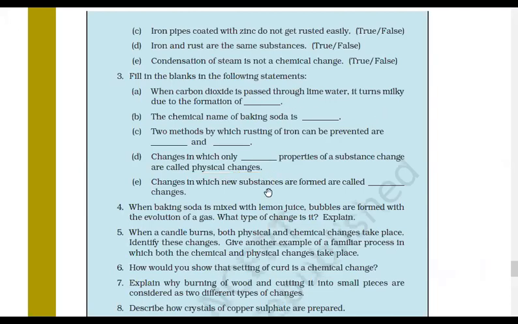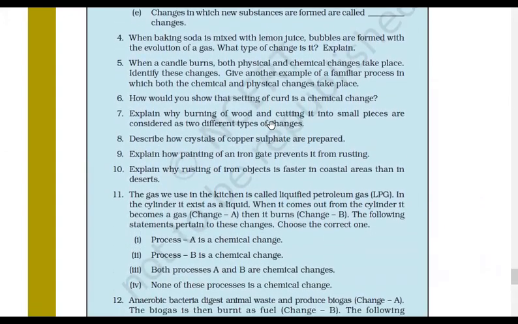Right? Now let's see question number 4 to 11. Now 4, I would ask someone to explain, because it is a long answer. When baking soda is mixed with lemon juice, bubbles are formed with the evolution of gas. What type of change is it? Explain. Okay, Nandish, I'll ask you. Nandish, just raise your hand. Nandish, have you raised your hand?